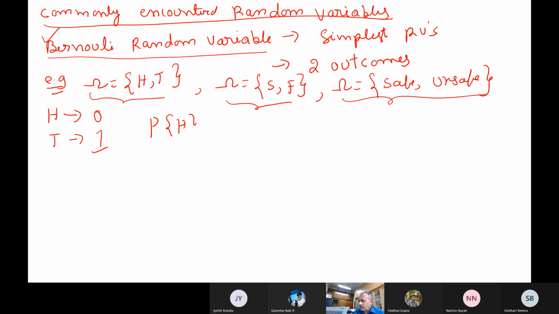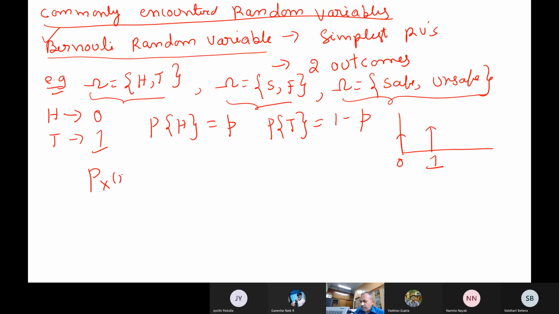Now the probability of head, say, is p, and the probability of tail actually will be 1 minus p. Of course, the same for success, failure, or safe, unsafe. So you can write this one. Now this is my probability distribution function. It is a Dirac delta. So I have 0 and I have 1. I can write the probability density, sorry. So this will be p delta(x minus 0) plus (1 minus p) delta(x minus 1). So this is my probability density function actually.